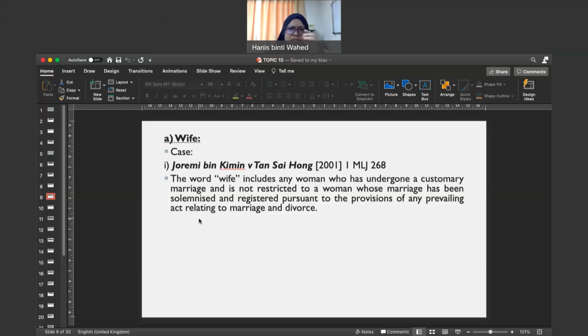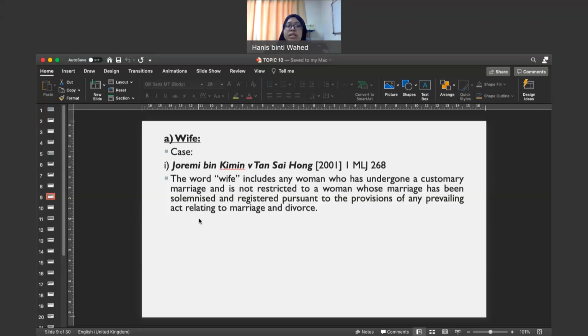There's no exact requirement whether they should be married legally according to the law, or whether those who married under customary law can also be included as a dependent.